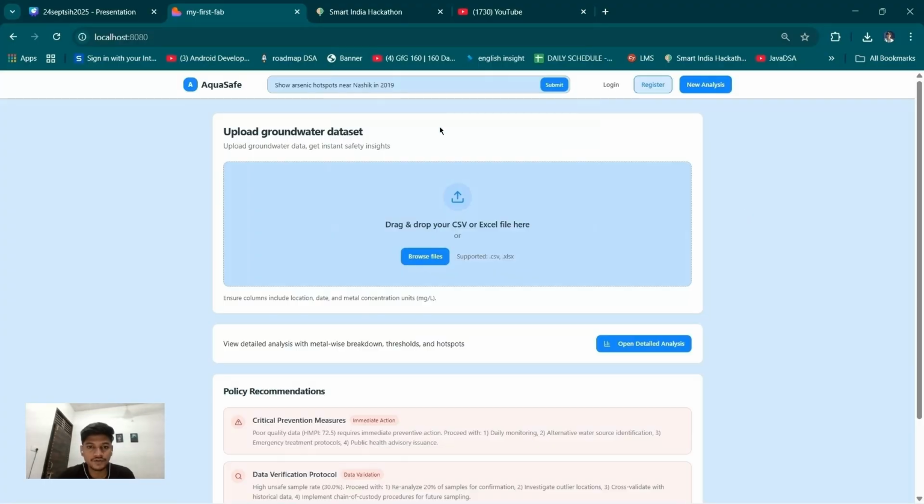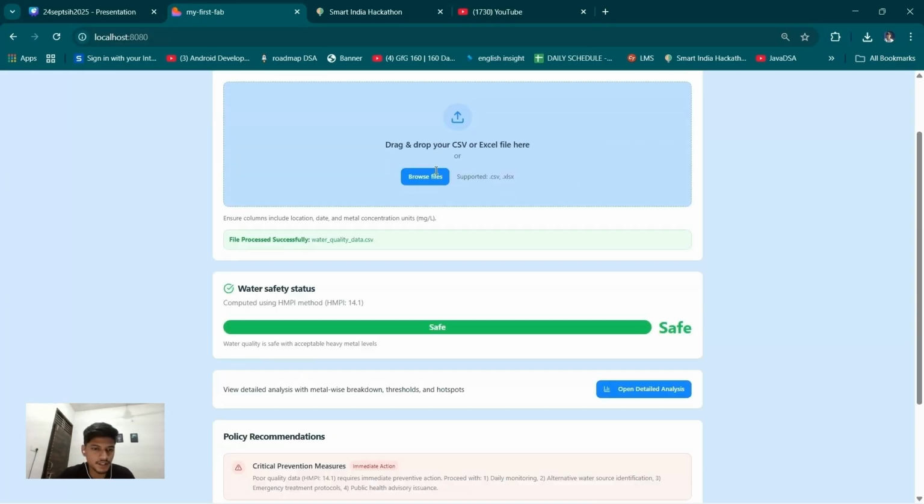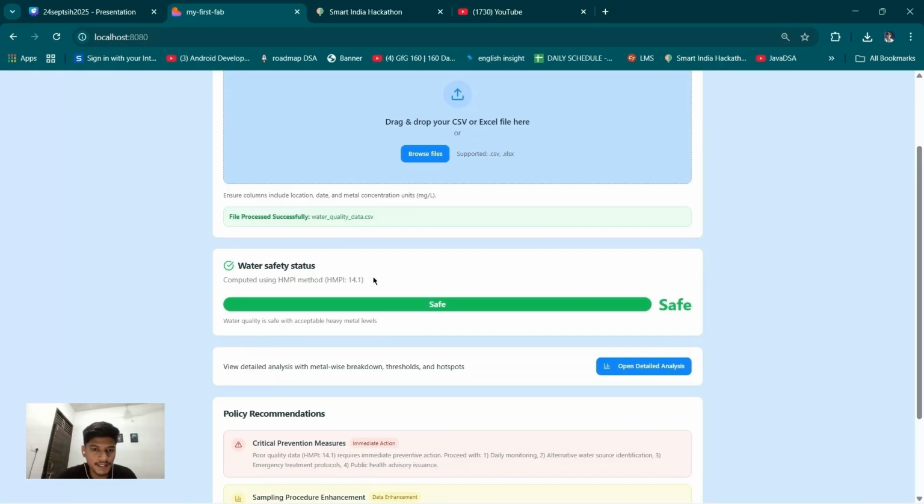The first step is to upload the water sample report here, which comes from the lab. So here we have uploaded this file and processed it. Now it shows the water safety status. It calculated the HMPI as 14.1.